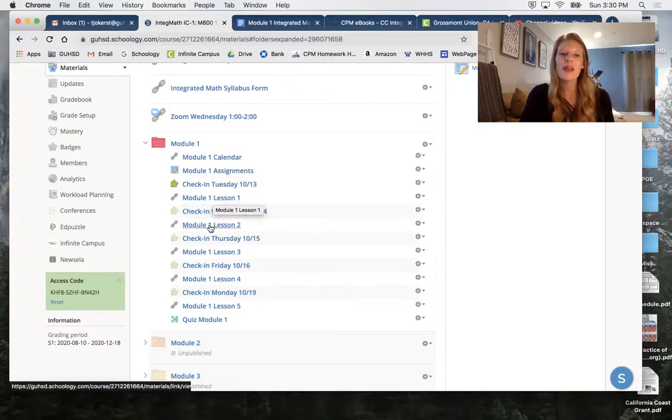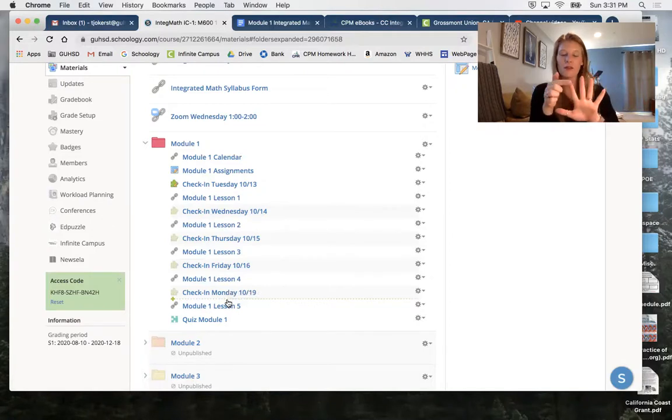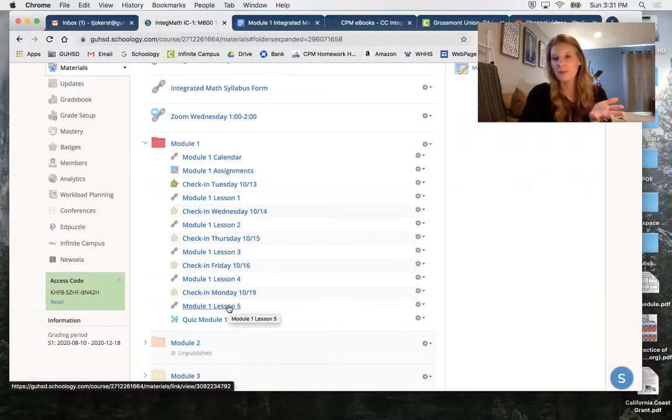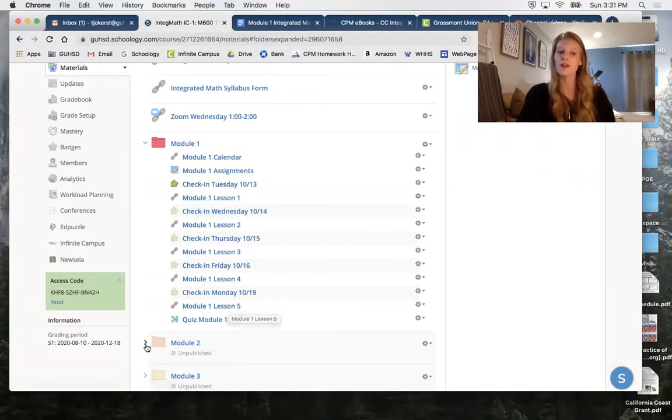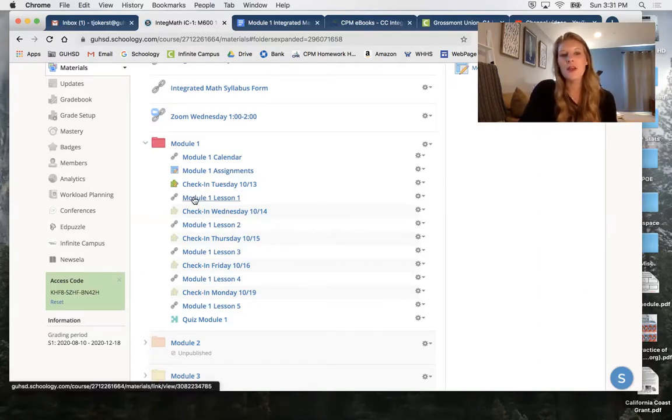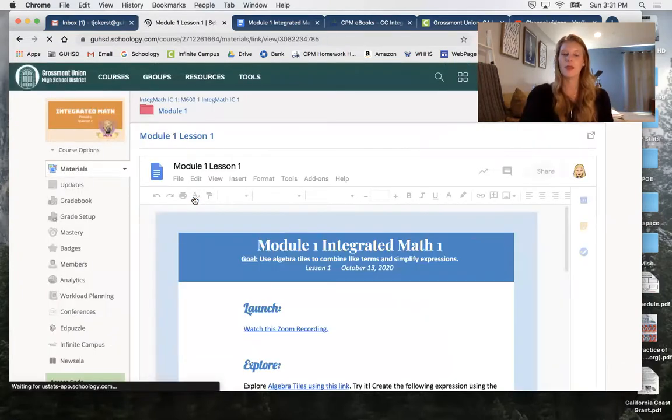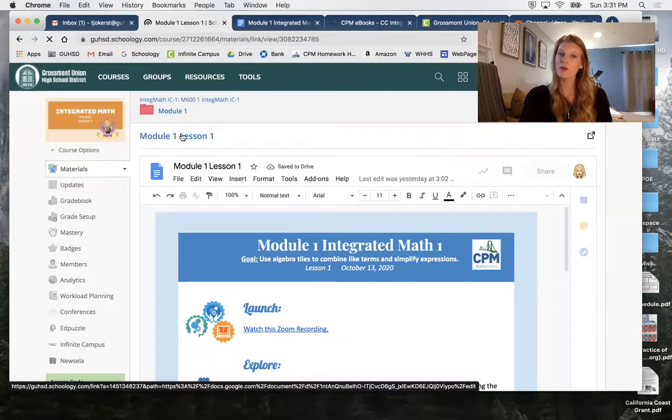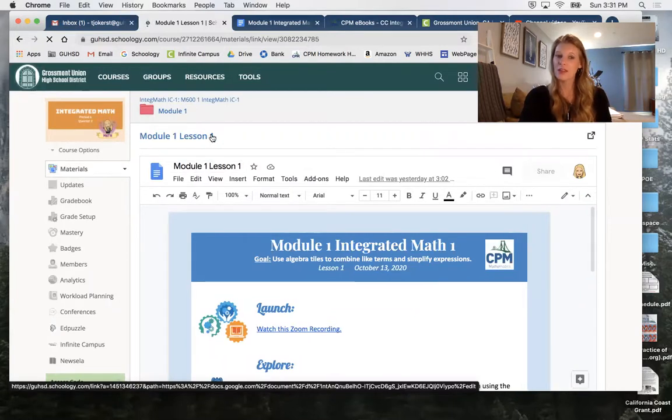And then you'll notice that I have lessons for every single one of these days. So we have 5 days: Tuesday, Wednesday, Thursday, Friday, and Monday. So that's day 1 through 5. Day 5 would be Monday, because again, our next module, module 2, will pick up on Tuesday. Within here, a lesson looks like this. If you would like to open it all the way, you can click on this right here, and it will take you to this lesson.